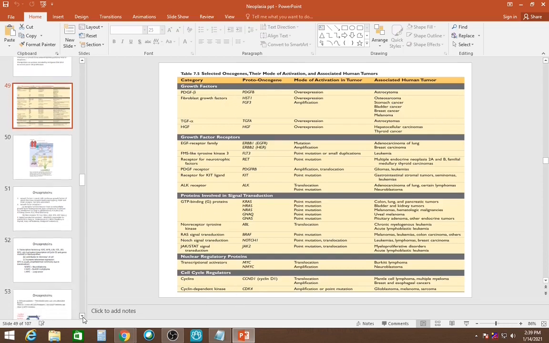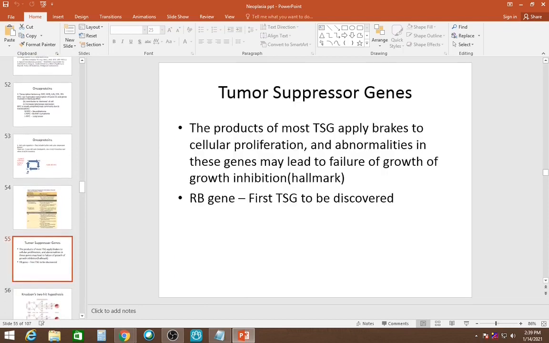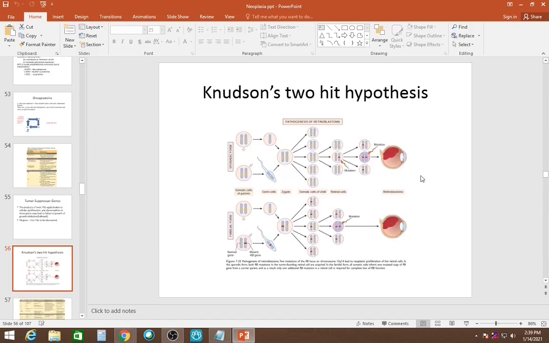Now we will learn something about tumor suppressor genes. The products of most tumor suppressor genes apply brakes to cellular proliferation, and abnormalities in these genes may lead to failure of growth inhibition. The retinoblastoma gene is the first tumor suppressor gene to be discovered. This is Knudson's two-hit hypothesis.